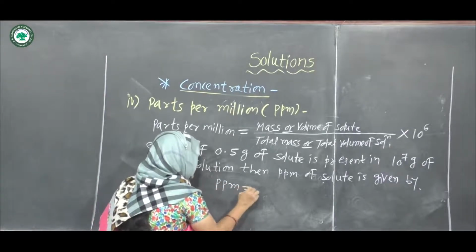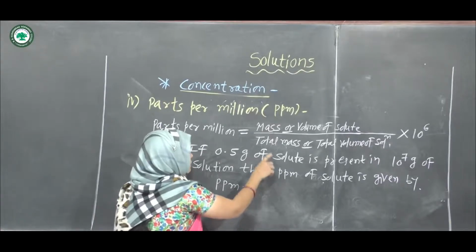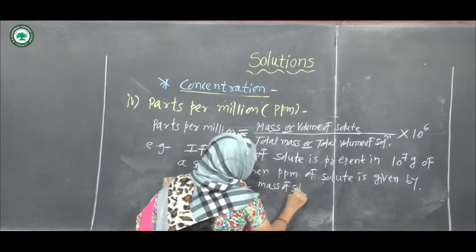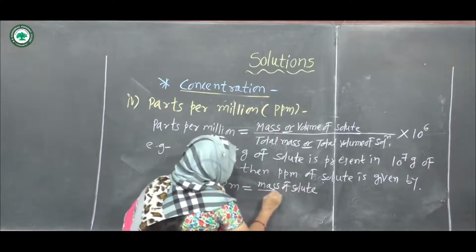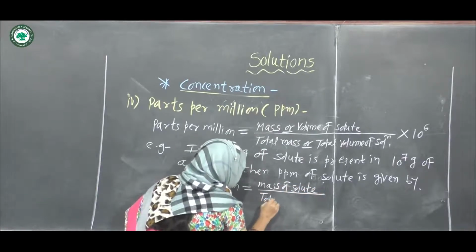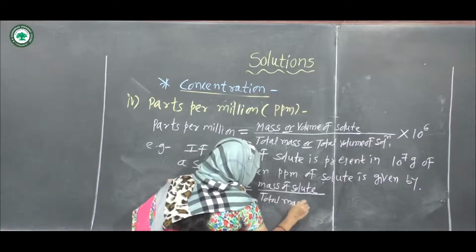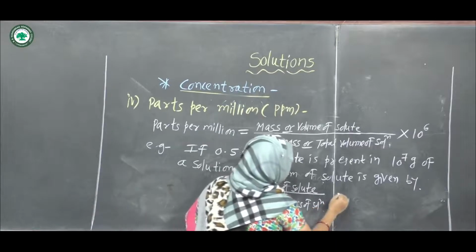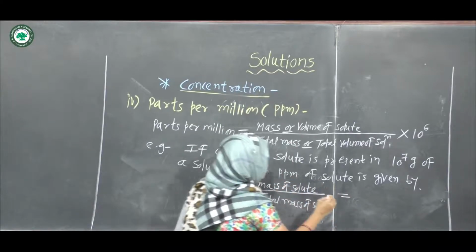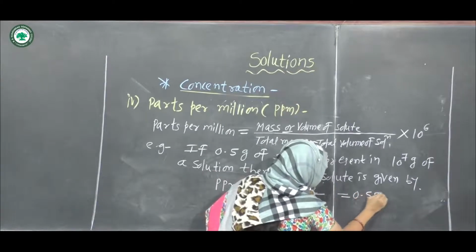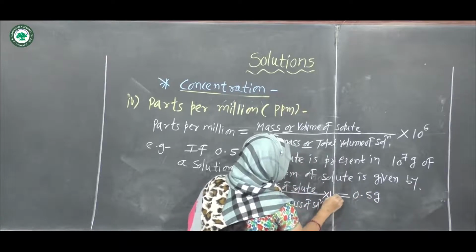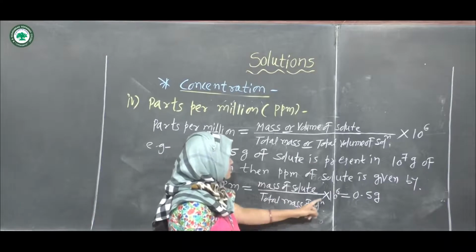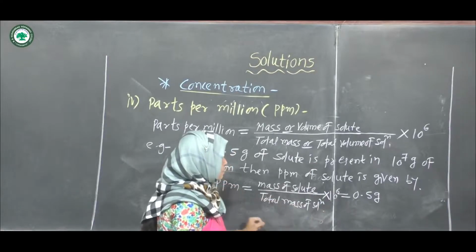ppm is equal to mass of solute divided by total mass of solution, multiplied by 10 raised to 6.